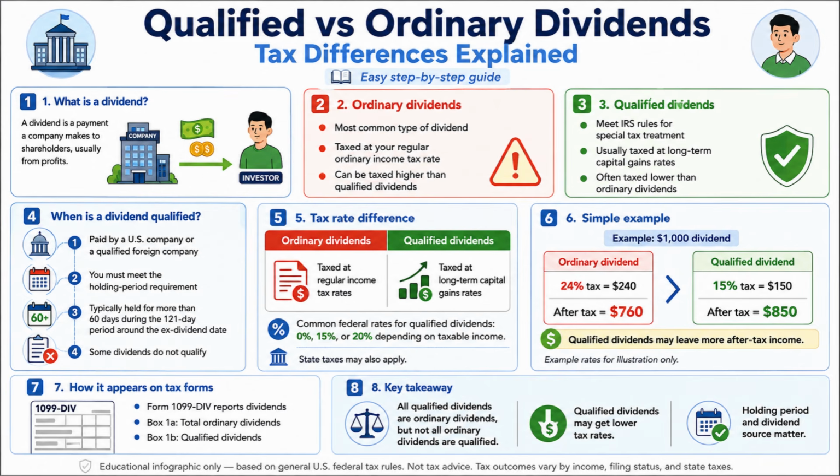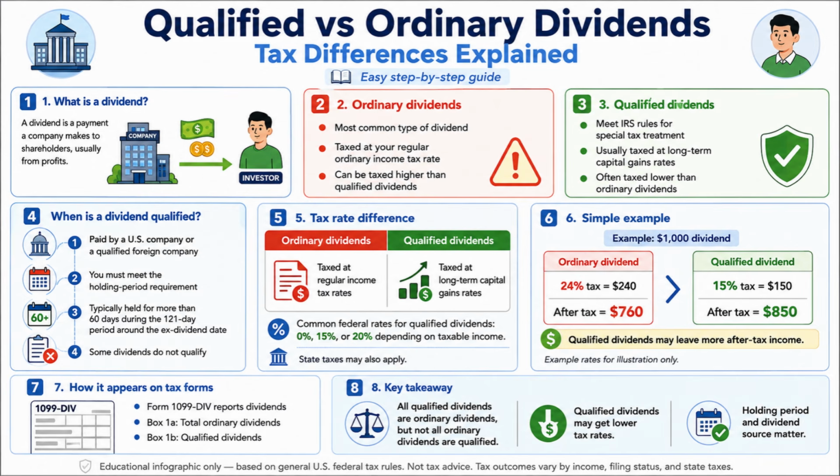After that, the main difference comes down to tax rates. Ordinary dividends are taxed at regular income tax rates, while qualified dividends are taxed at long-term capital gains rates. In the United States, common federal tax rates for qualified dividends are usually 0%, 15%, or 20%, depending on taxable income. However, state taxes may also apply, so the final tax result can vary.